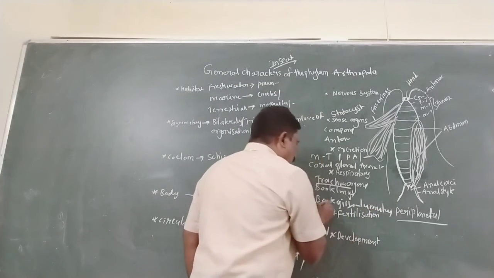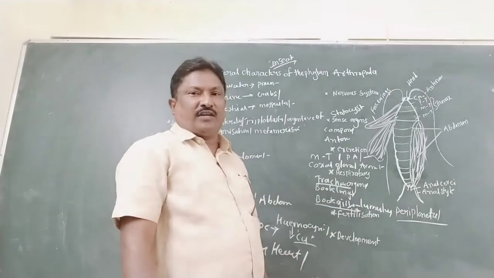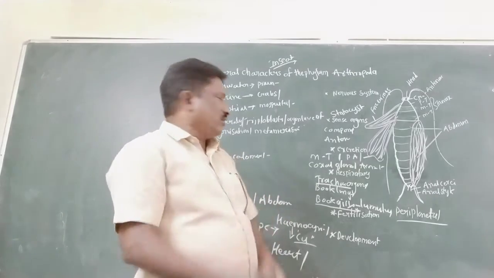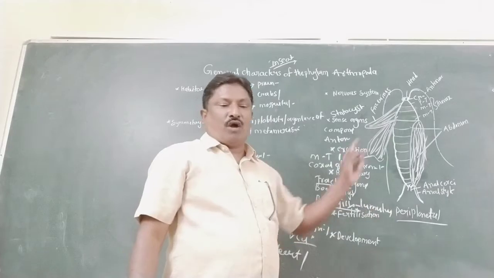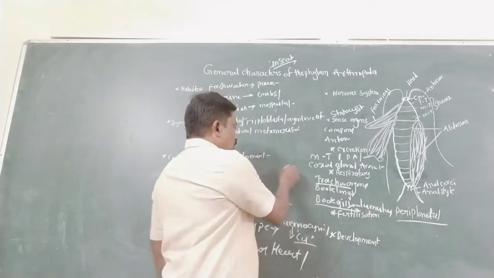Limulus is a living fossil. It is also known as king crab. As well as trachea, a respiratory organ in spider also. Cockroach and spider have trachea. Gills in prawn.